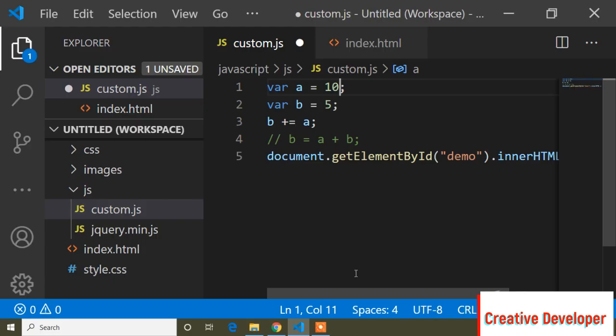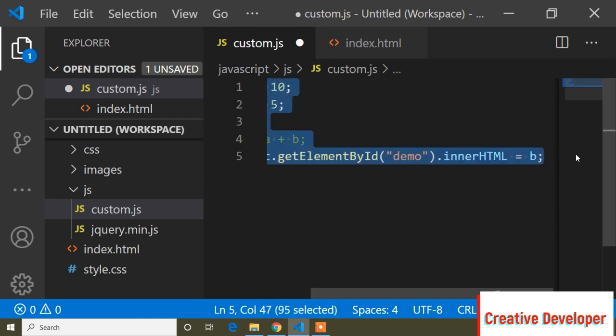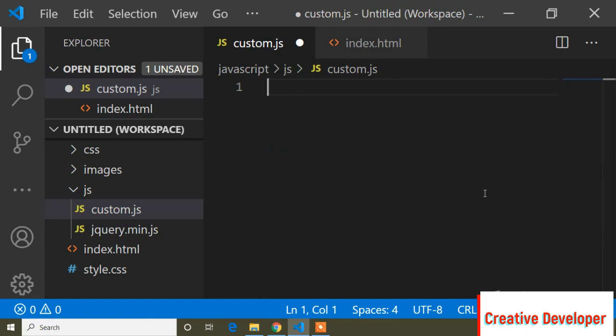Today's topic is data type, which is most important in JavaScript, and our previous topic was assignment, and I had shown how to declare assignment in a defined way. So guys, first of all I have to remove the previous tutorial code because our topic is now data type. There are different data types in JavaScript.